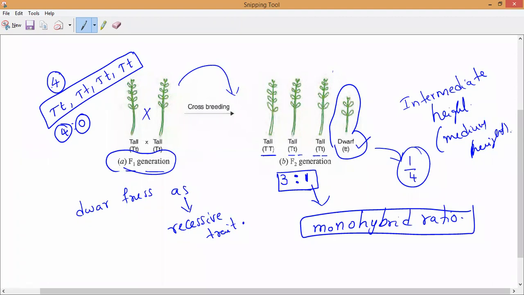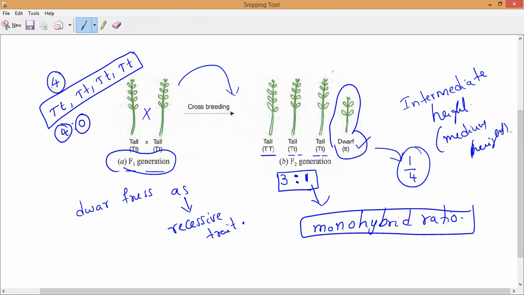So Mendel's experiment shows that tallness and dwarfness are inherited independently. They are not involved in producing any kind of intermediate plants. Tallness is dominant, so a tall plant comes; if dwarfness is dominant, it comes as a dwarf plant.